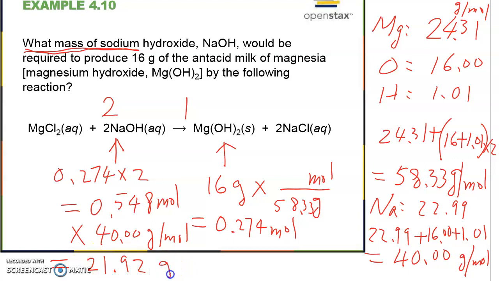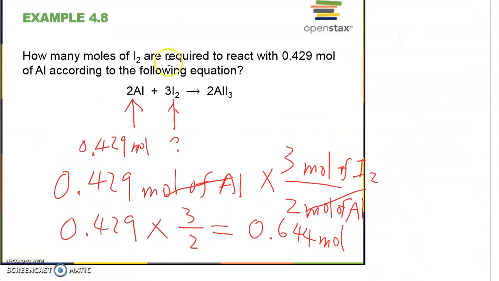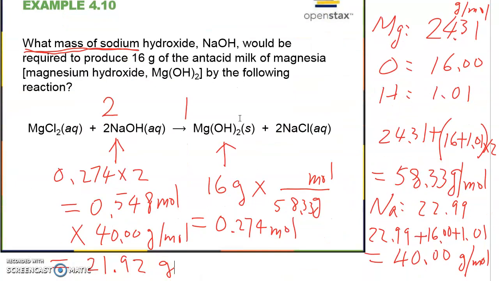21.92 grams. Okay, let's review, see what we have done. From the previous example over here, the question gave us how many moles and asked us to calculate how many moles. In this case, it's very simple. We just have to look for the ratio. However, when the question is given in grams instead of moles, we have to convert the grams into moles first.